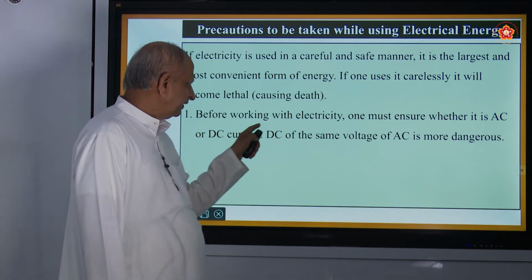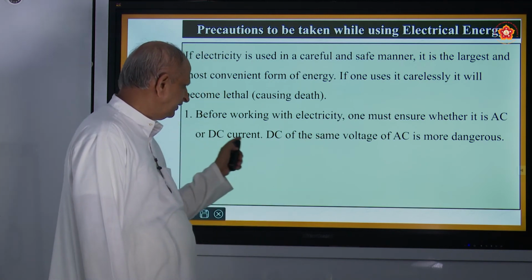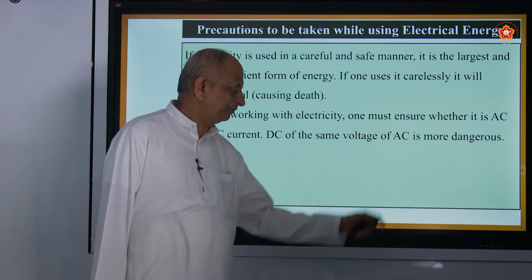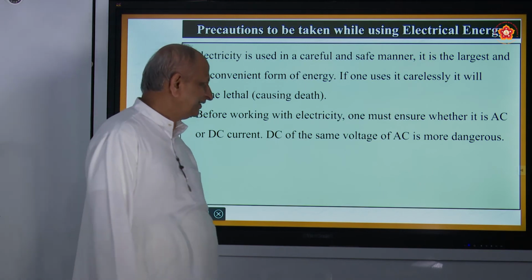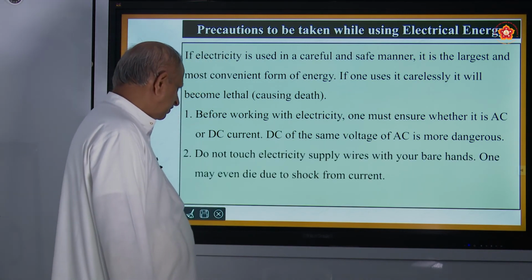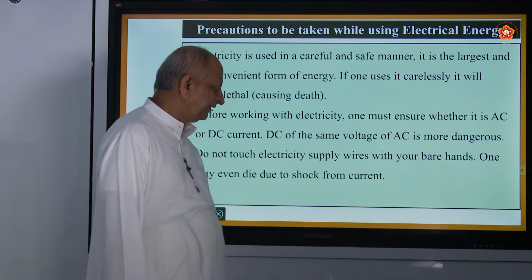Next, before working with electricity, one should ensure whether it is AC or DC current. DC of the same voltage as AC is more dangerous. It leads to so many dangers, so you should be careful. Do not touch the electricity supply wires with your bare hands.